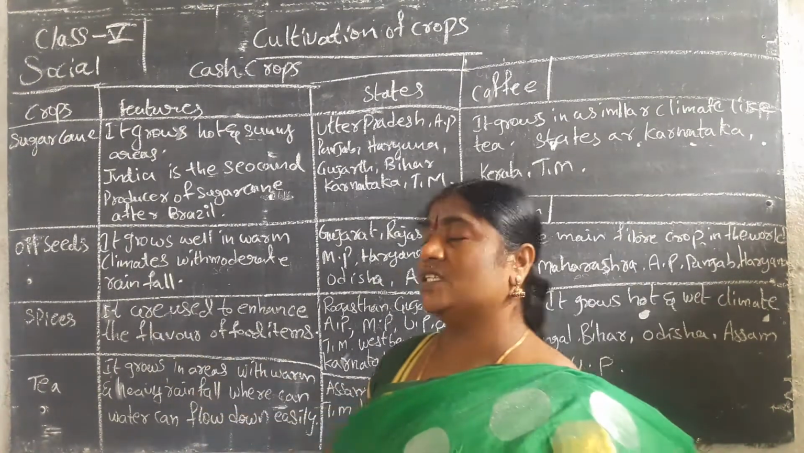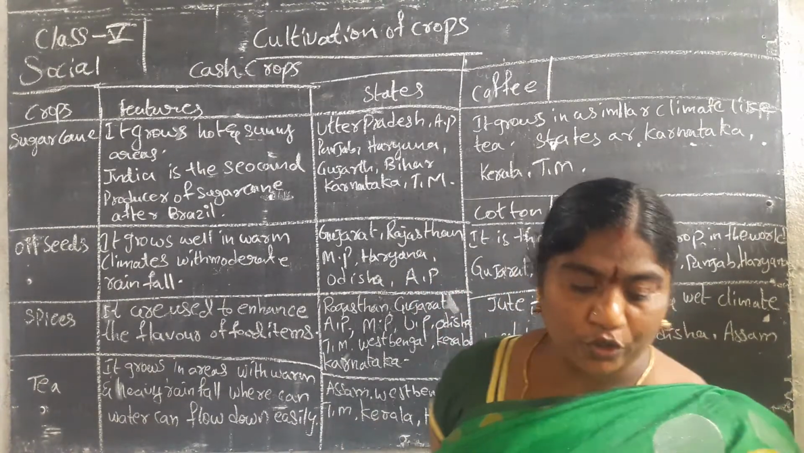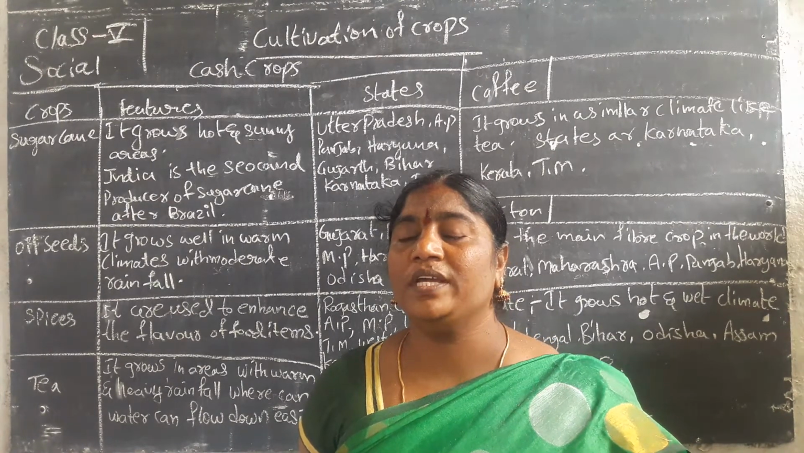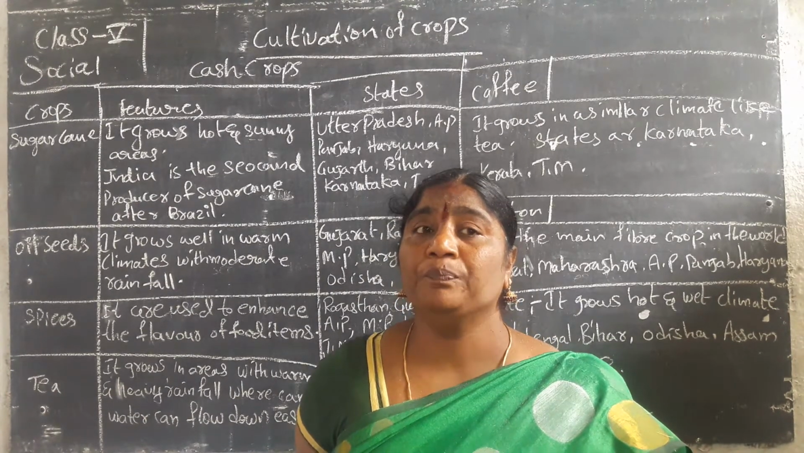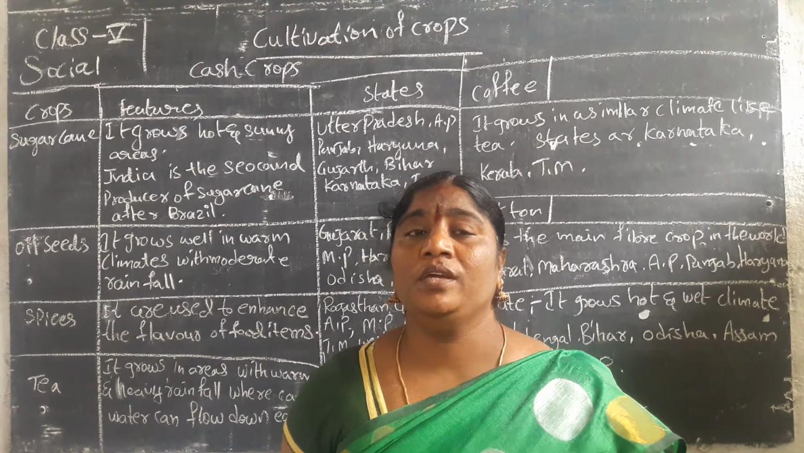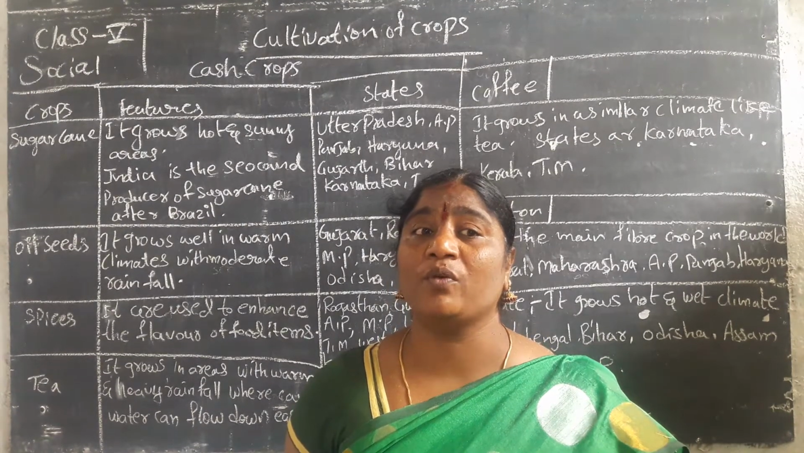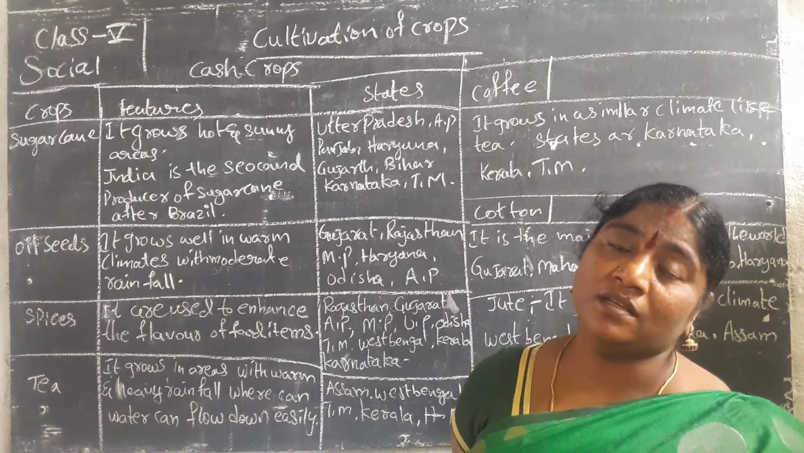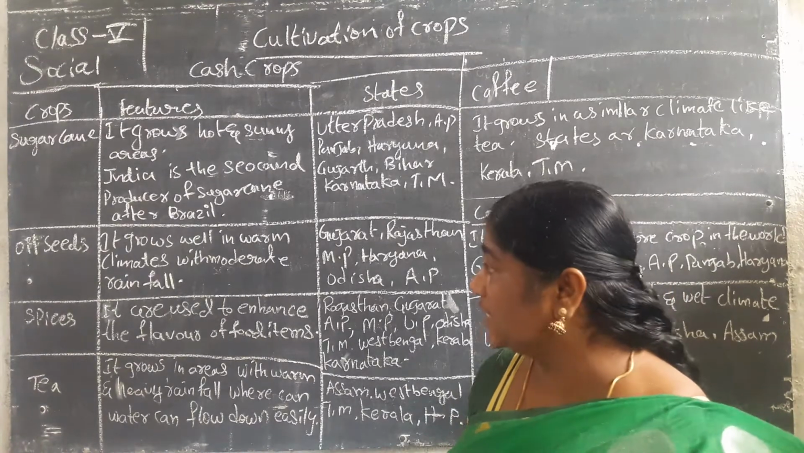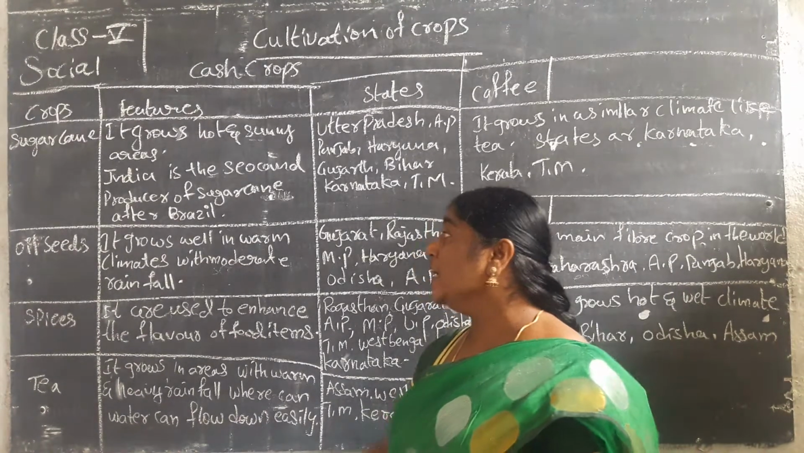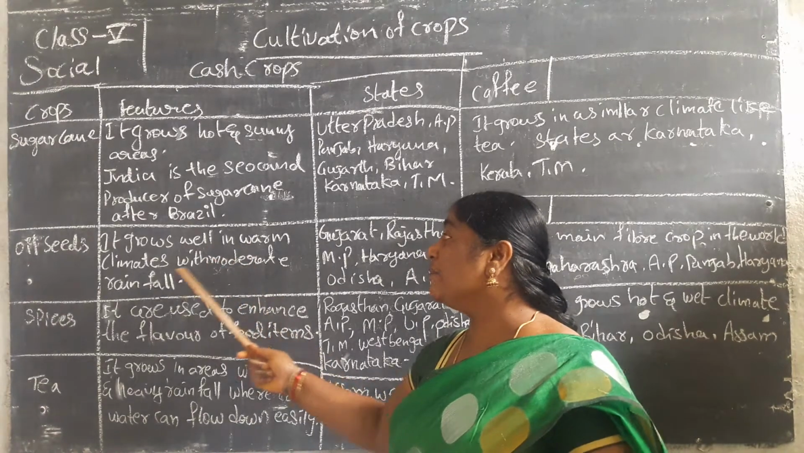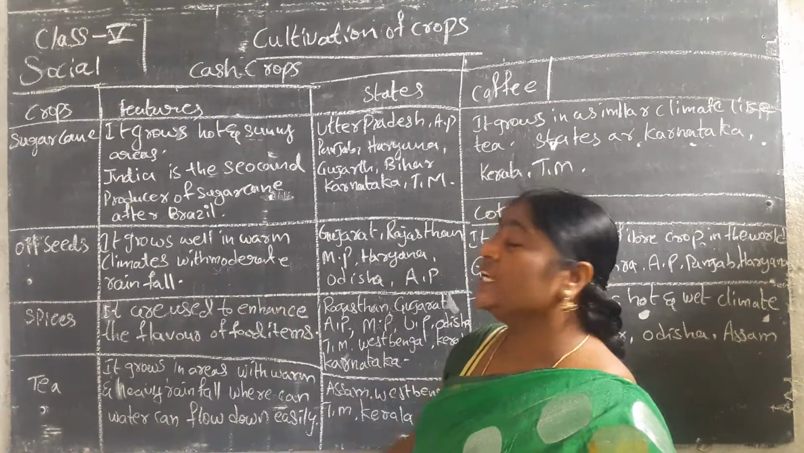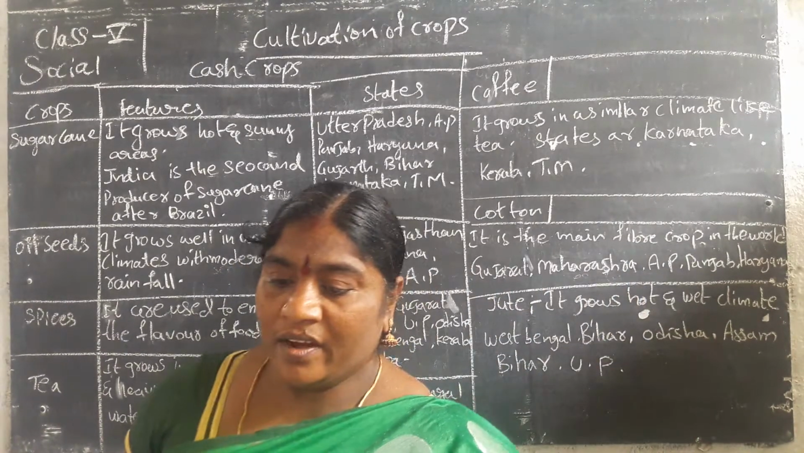Next one, oil seeds. Do you know oil seeds? We make curries and deep fry things like puri, vada, mirchi. For deep frying, what is the main requirement? It is oil. That comes from oil seeds. Oil seeds grow in warm climates with moderate rainfall.